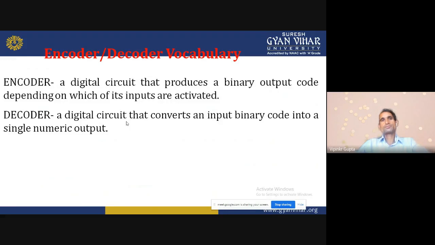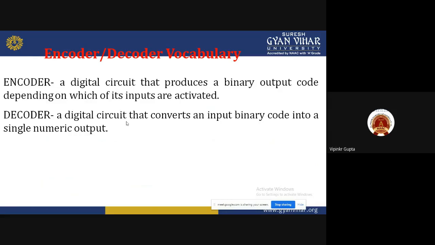Encoder and decoder. What is the meaning of encoder and what is the meaning of decoder? This will be discussed in that unit. Encoder: a digital circuit that produces a binary output code depending on which of its inputs are activated. It means it is a circuit that provides the binary output according to the input. That is the meaning of encoder.